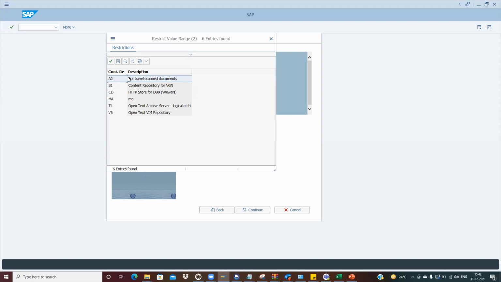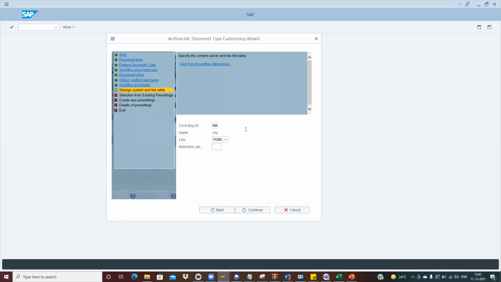What is this content repository? Content repository is directly linked with your archive server. Currently here we are using MA, because that is what has been configured, I think. So that is the reason I have just selected MA as the content repository.